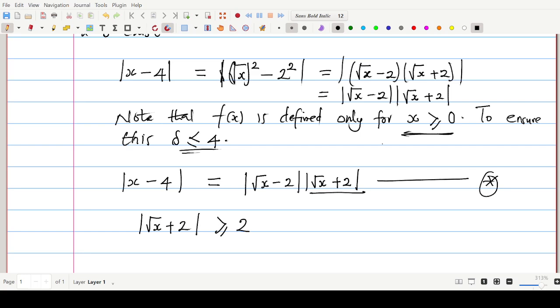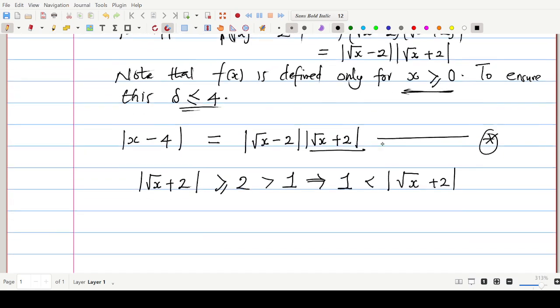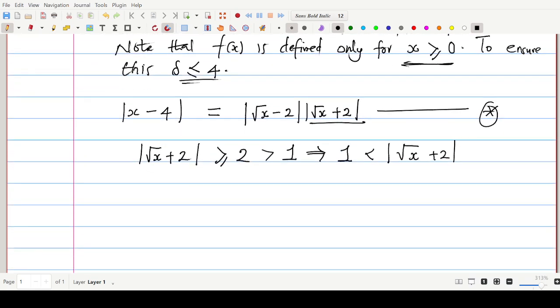And this 2 itself is bigger than 1. So by the transitivity property of inequality, it implies that 1 is less than the modulus of the square root of x plus 2. All right, you see that. Then on multiplying both sides of this latter inequality by the modulus of square root of x minus 2, we have the following.